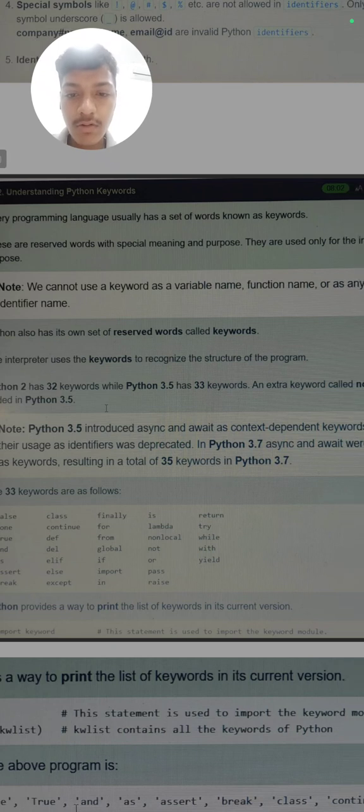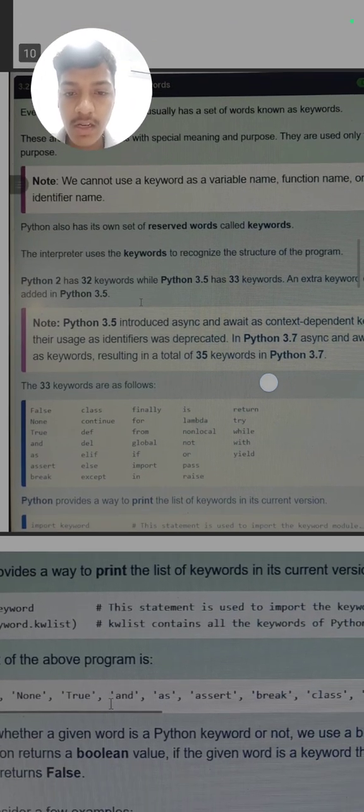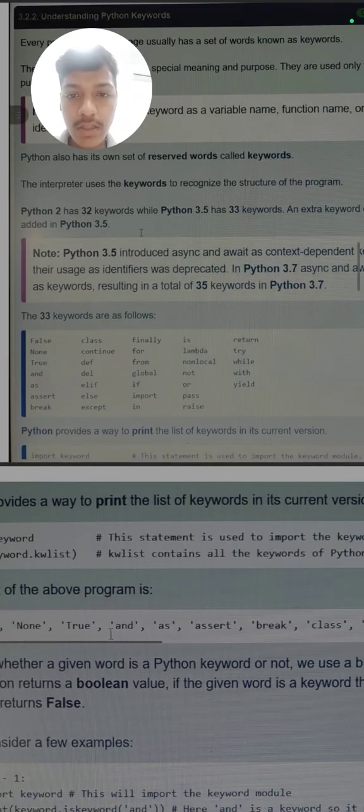Python 3.5 introduces async and await as context keywords. In Python 3.7 we have 35 keywords, as True keyword was also added. The 33 keywords are as follows: False, None, True, and, as, assert, class, def, del, elif, else, except.